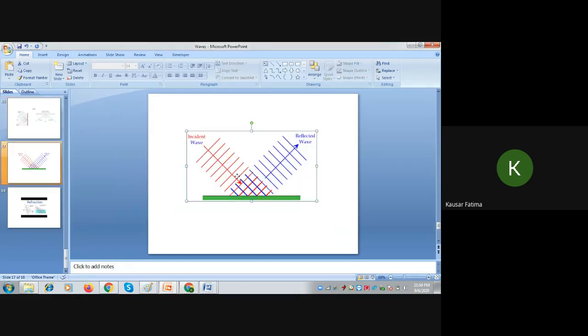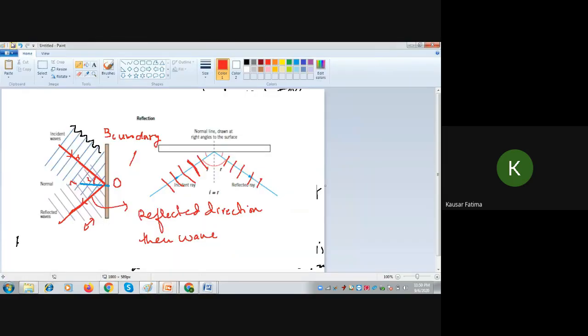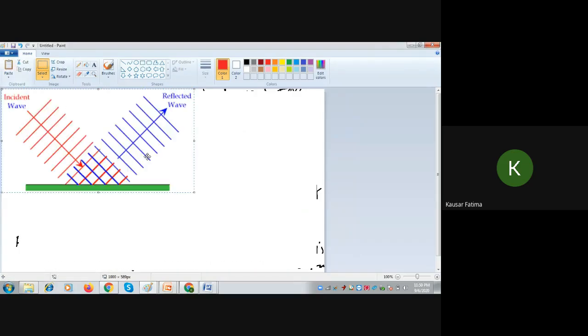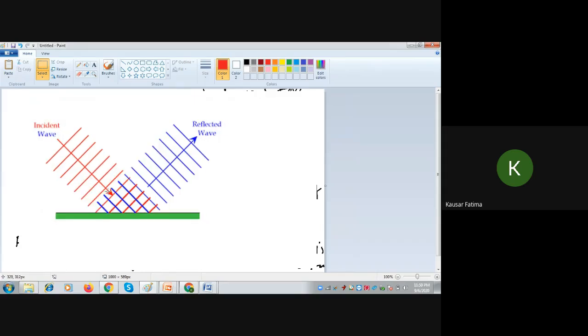We have one more diagram of reflection of a wave from the boundary. See, this is the incident wave's direction of propagation. You have to take it till here, then you have to draw the normal, which is not drawn in this figure. I can extend this direction of propagation till it strikes the boundary, suppose striking here. Then I will draw the normal at the point of incidence here.